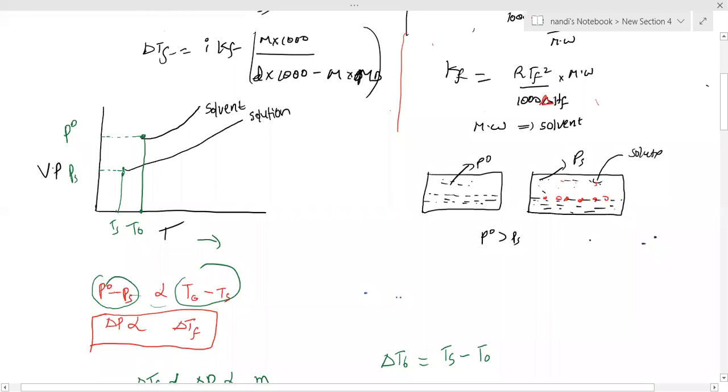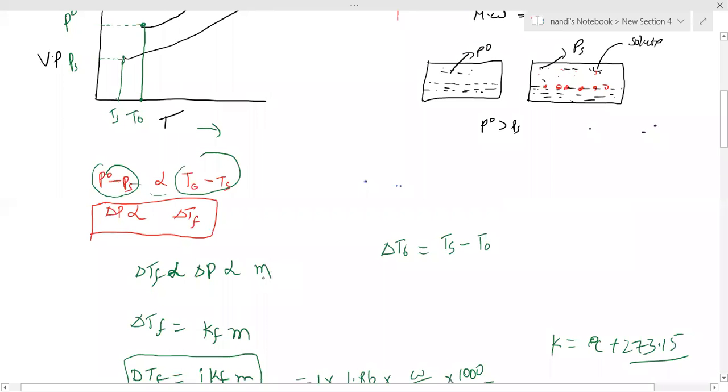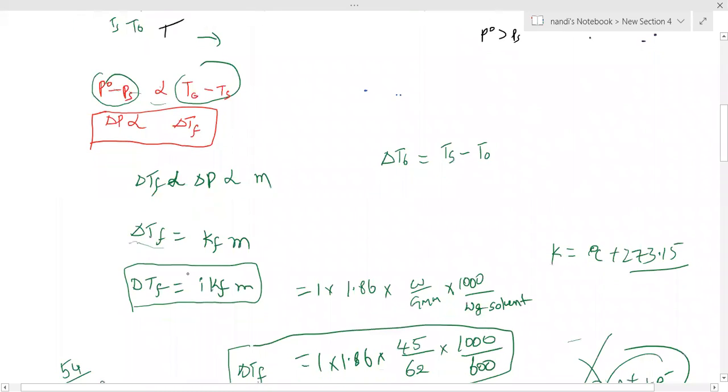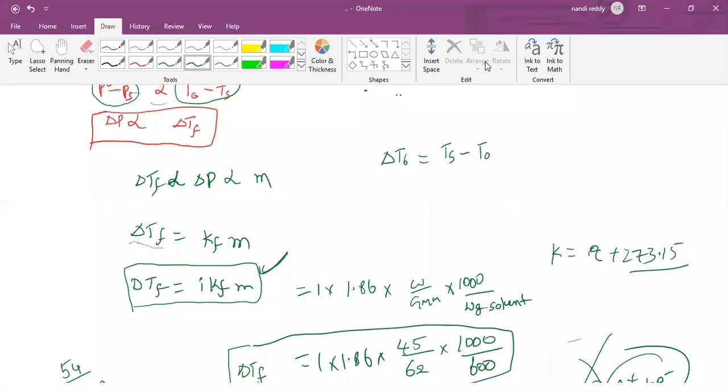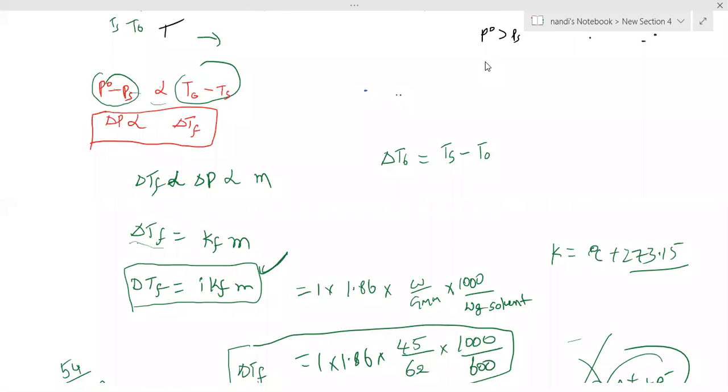So write delta T directly proportional to delta P and directly proportional to m. So you can write delta Tf equals Kf into m. After that, we know the final formula in terms of Kf. This is the final one. So by adding any non-volatile solute, vapor pressure decreases. Vapor pressure decreases means its freezing point also decreases, because both are directly proportional.